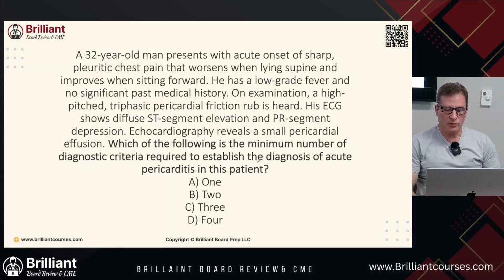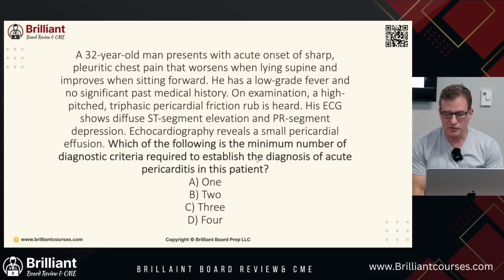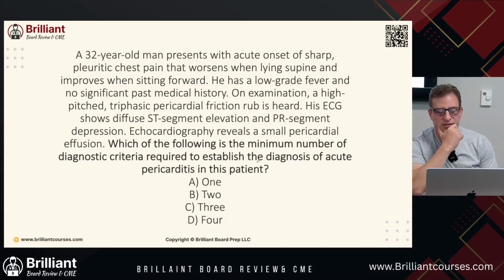All right, now let's go to a board question right here. Now let's do this one correctly. Which of the following is the minimum number of diagnostic criteria to establish the diagnosis of acute pericarditis in a patient? So we're going to pericarditis. So we know that right away.